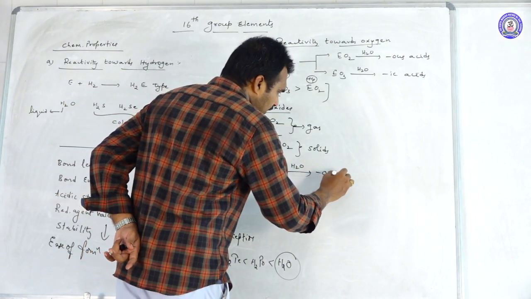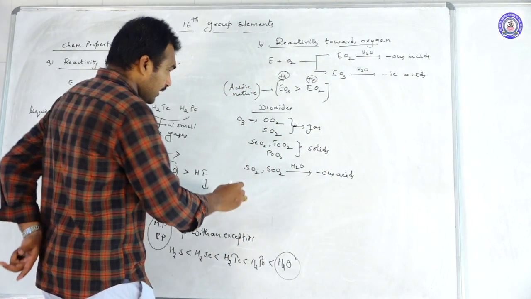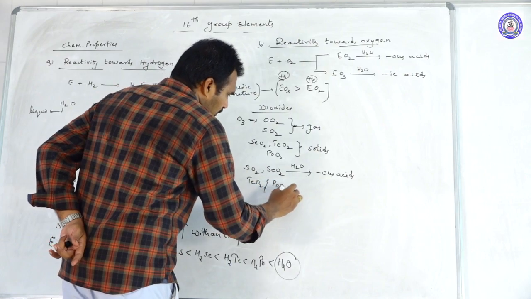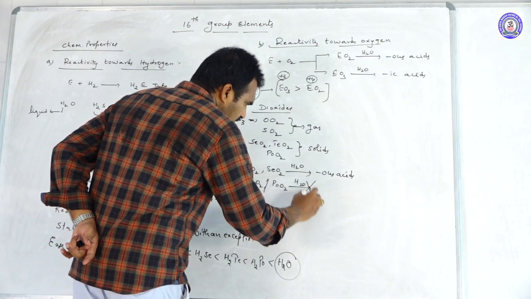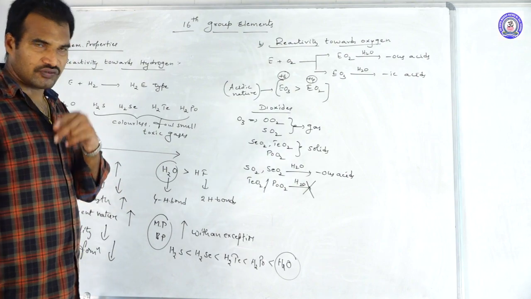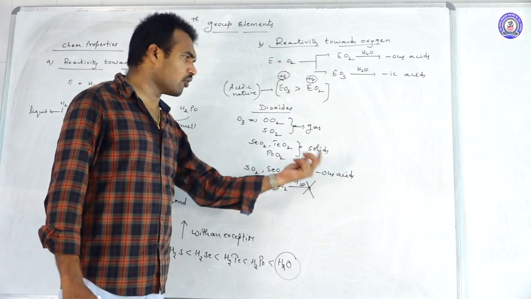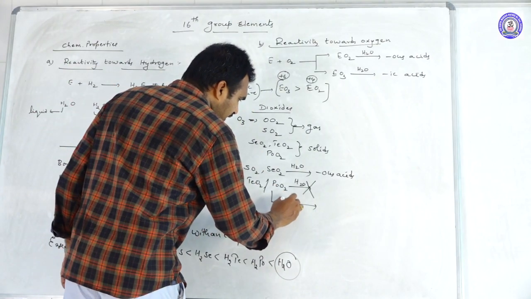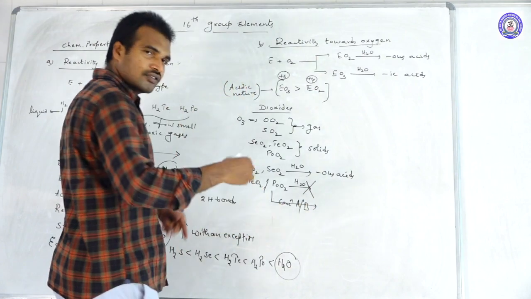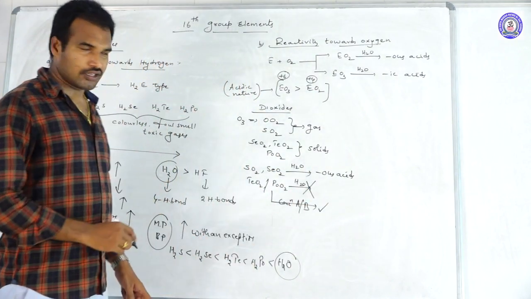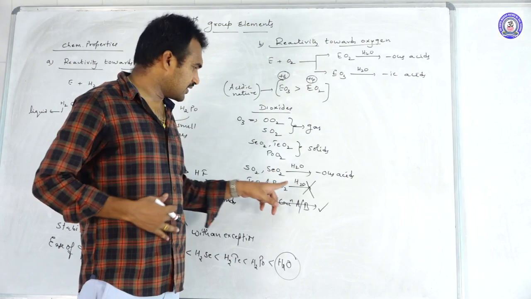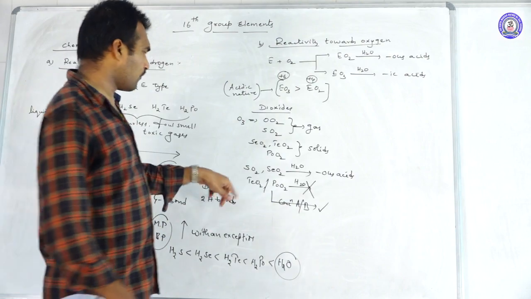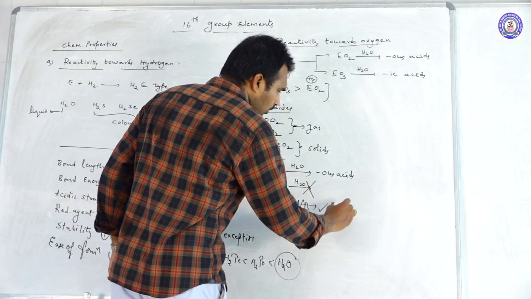And one more thing, SO2 and SeO2 are soluble in water, and on hydrolysis they form the corresponding -ous acids. But what are the remaining? TeO2 and PoO2, the remaining oxides are insoluble in water. Suppose they are not soluble in water, they won't form acid. But when we dissolve them in concentrated acids or bases, they are soluble. These higher dioxides are insoluble in water but soluble in concentrated acids and bases. It confirms that they are what?